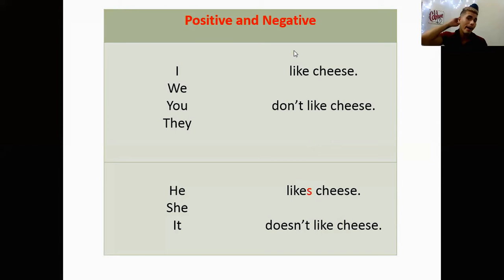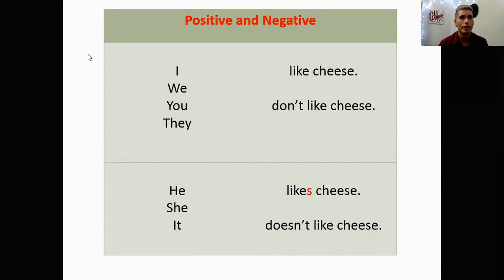Present simple, positive and negative. We have two types of present simple today. The first one is positive. You have to use the subject like I, we, you, they, whatever the subject is. If the subject is I, we, you, they, then the verb just stays like this. For example, I like plus the complement. Subject, verb, complement. Simple. That's it.